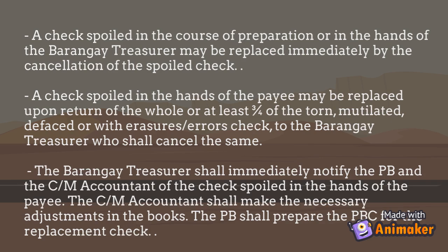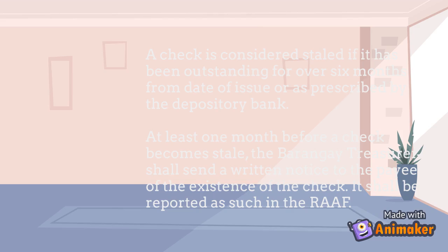In such situation, the barangay treasurer is the one responsible to immediately notify the punong barangay and the city or municipal accountant of the check that is spoiled in the hands of the payee. The city or municipal accountant shall also make the necessary adjustments in the books. On the other hand, the punong barangay shall prepare the punong barangay certification for the replacement of the check.